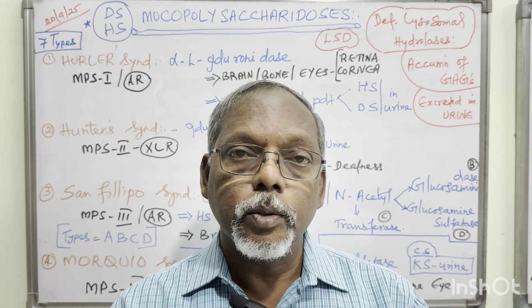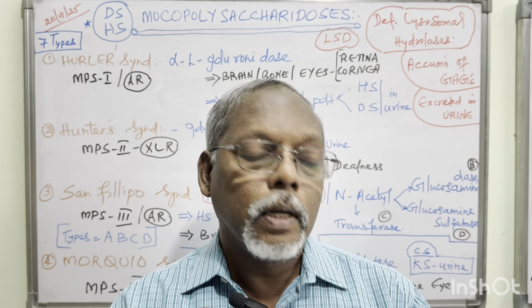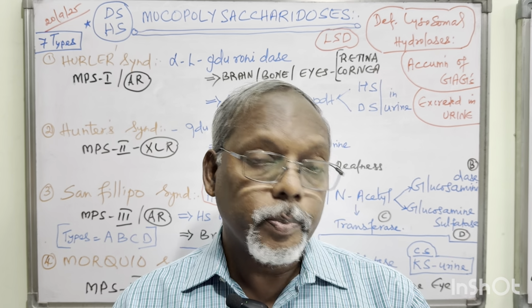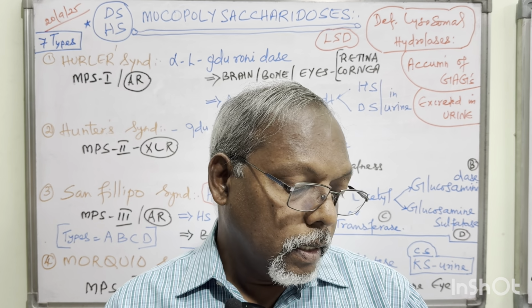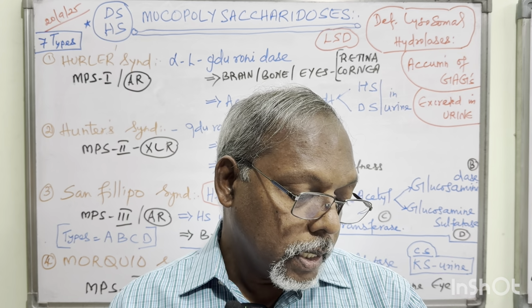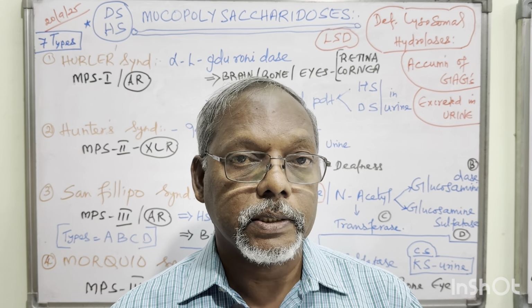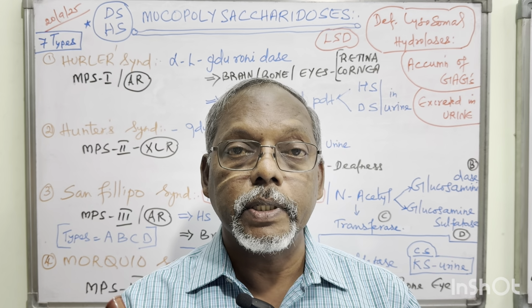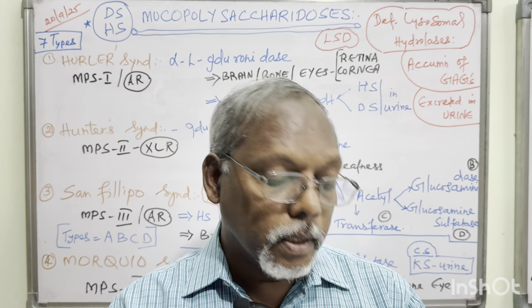Accumulation of these glycosaminoglycans in the brain produces developmental delay and behavioral problems, and in the ear, loss of hearing. In the liver and spleen, hepatomegaly and splenomegaly, and in the heart, cardiomegaly and valvular diseases. So these are the other clinical manifestations along with your main clinical presentation, mental retardation.